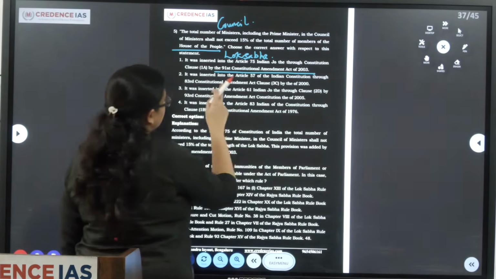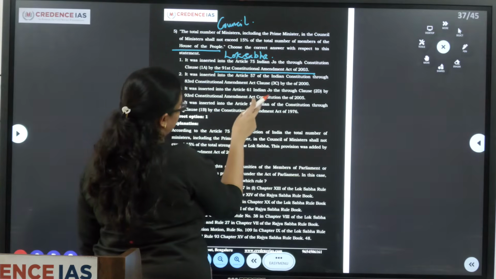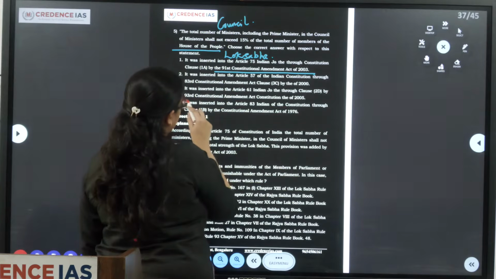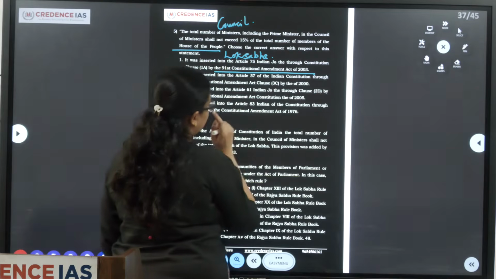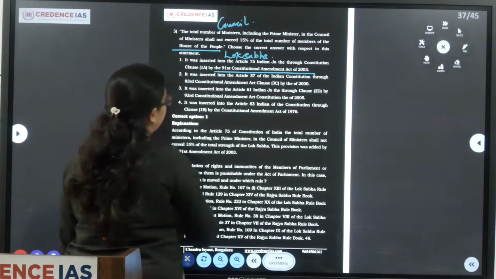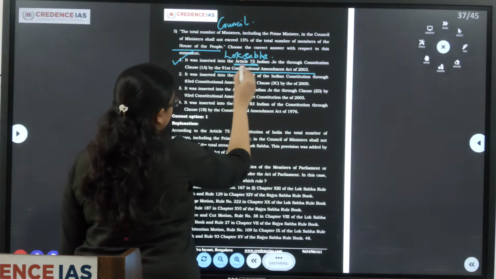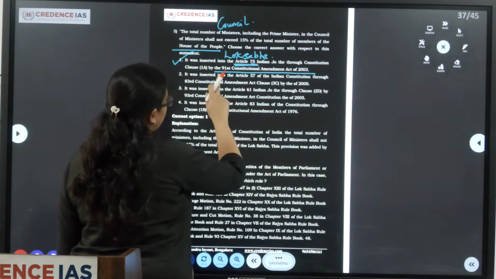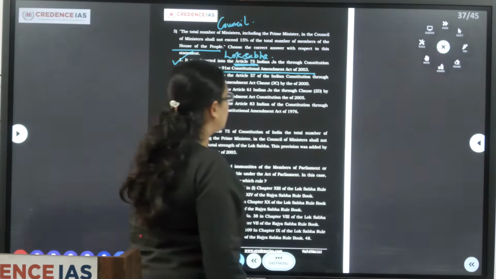It was inserted into Article 57 of the Indian Constitution by the 83rd Constitutional Amendment Act of 2000. It was inserted into Article 61 by the 93rd Constitutional Amendment Act of 2005. It was inserted into Article 83 of the Indian Constitution by a Constitutional Amendment Act of 1976. So here, it was inserted into Article 75 of the Indian Constitution through Clause 1A by the 91st Constitutional Amendment Act of 2003.